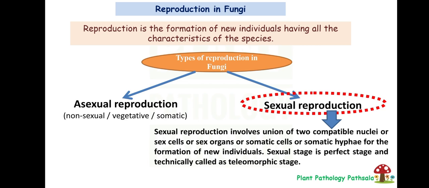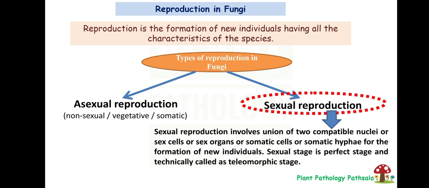So let's start. It involves union of two gametes or two nucleus or sex organ or somatic cell or spores. Whereas in case of asexual reproduction, no union of any sex organ or sex cells or nucleus or any somatic cell occurs.